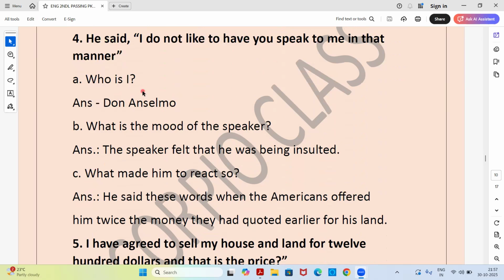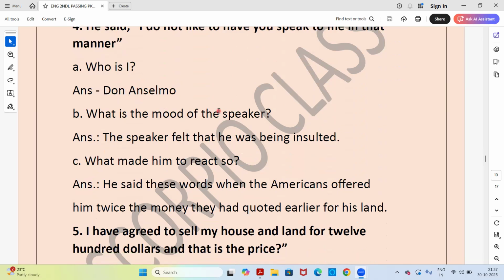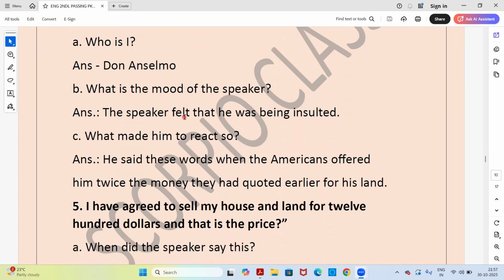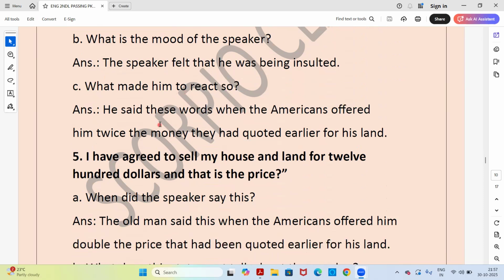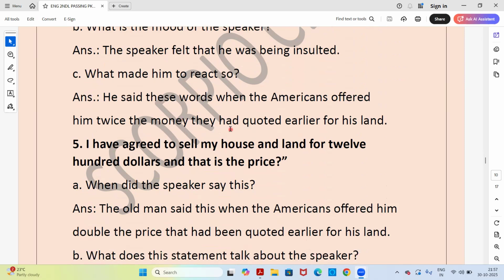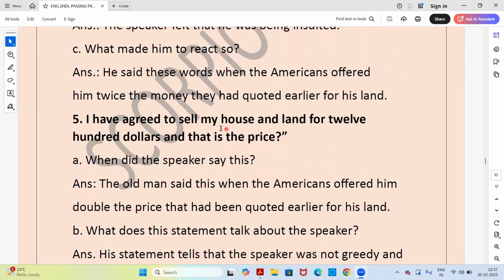Next question. He said, I do not like to have you speak to me in that manner. Who is he? Who is I here? It is Don Anselmo. What is the mood of the speaker? The speaker felt that he was being insulted. What made him react so? He said these words when the Americans offered him twice the money they had quoted earlier for his land.